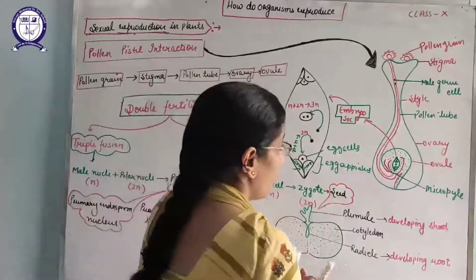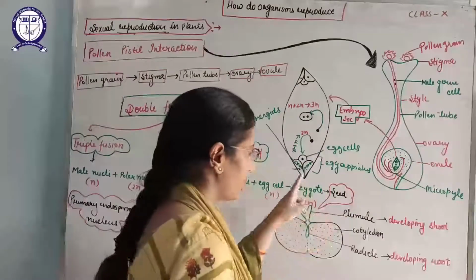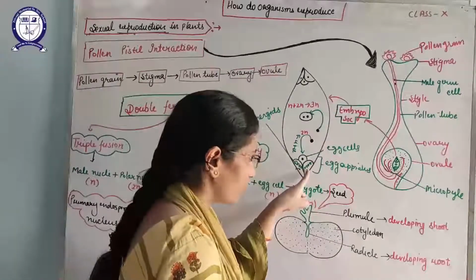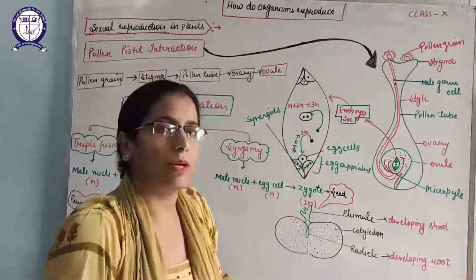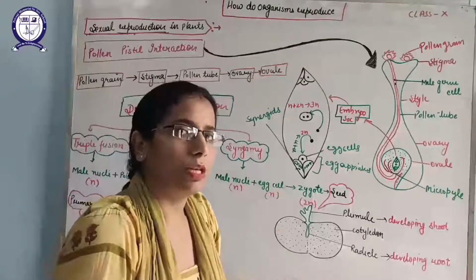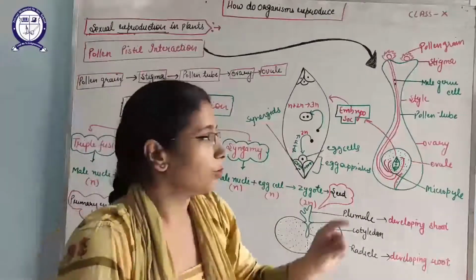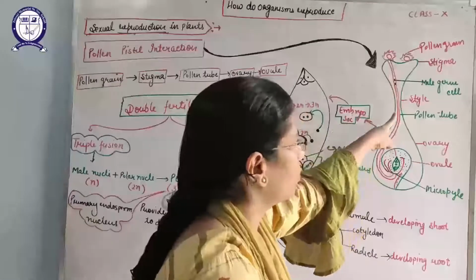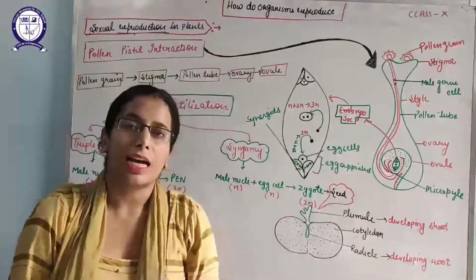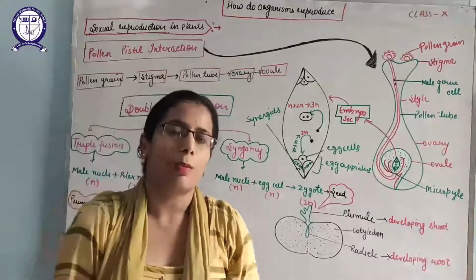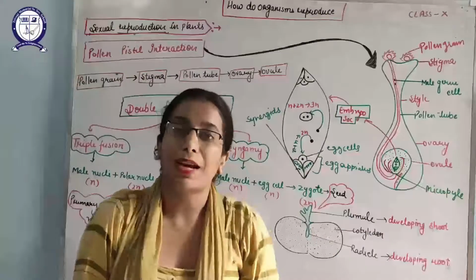So when the pollen tube releases its male nuclei, how does it recognize where? The synergids have some special structures known as the filiform apparatus. This filiform apparatus is recognized by the pollen tube, and then it releases its male nuclei. Now, one more question: how does the pollen tube pass from stigma to style and then to ovary? The pollen tube releases some enzymes that break down the parenchymatous tissue of the carpel, known as pectinase.